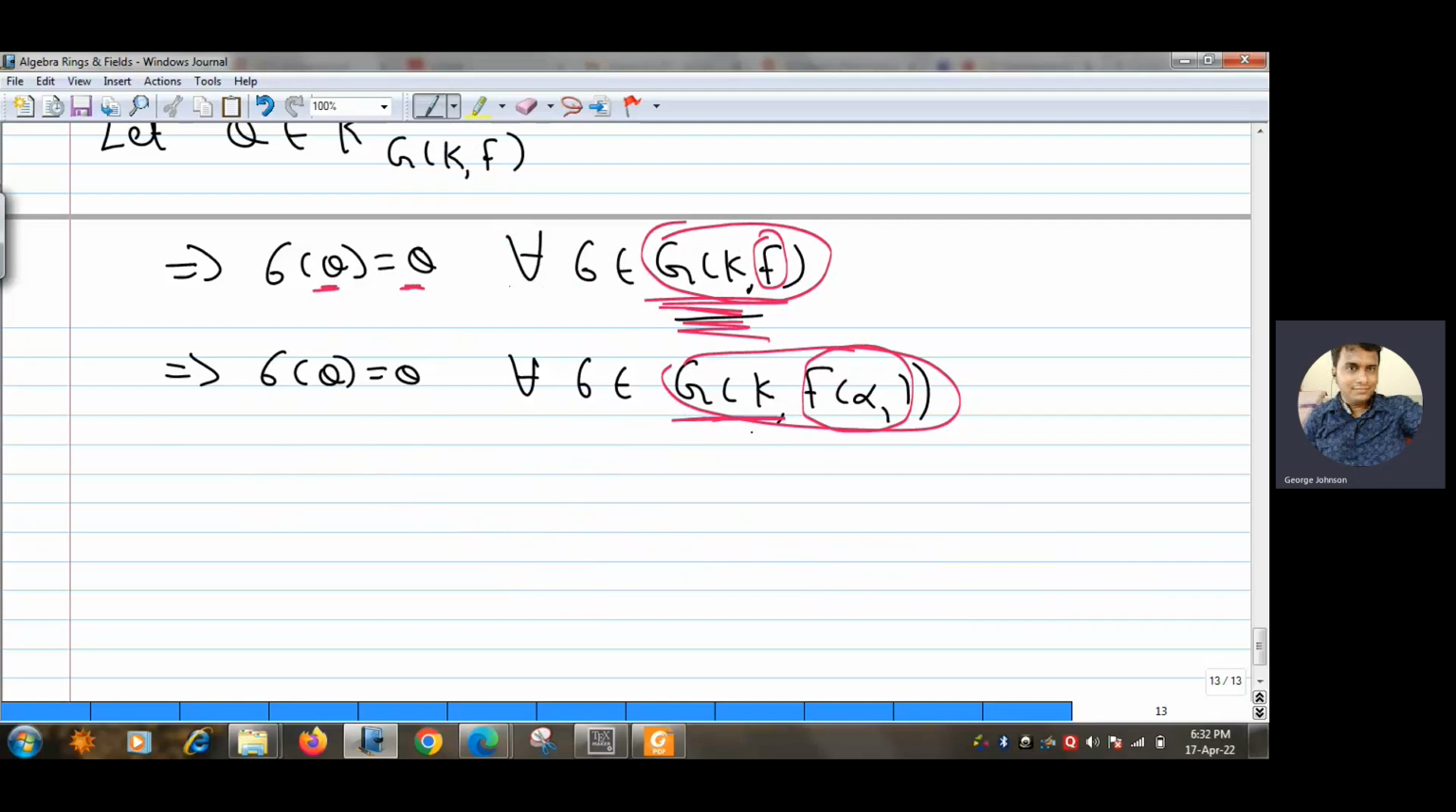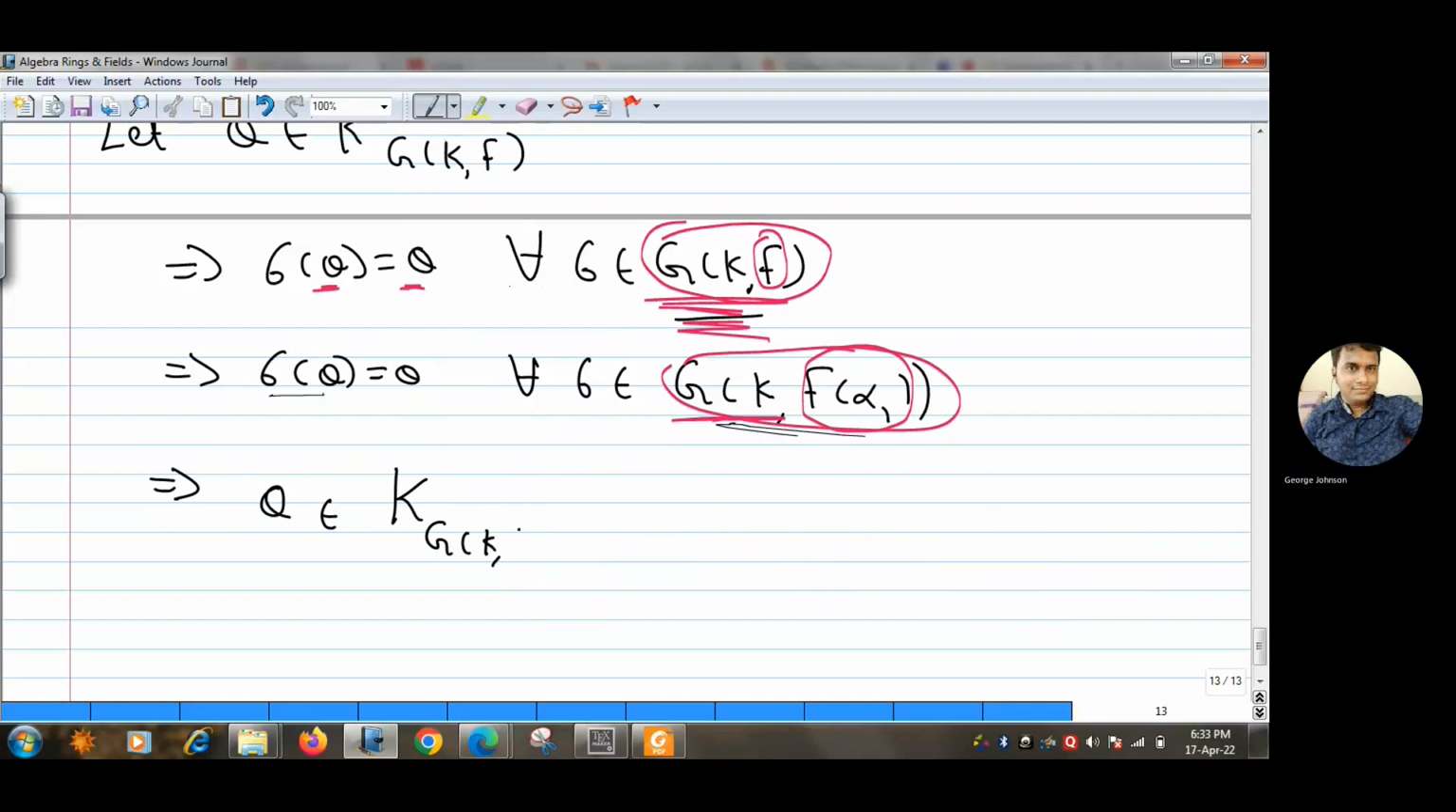So sigma fixes every element of this, so it is fixing this also. That means every element of G(K/F(alpha 1)) is fixing theta. That means theta must belong to the fixed field of G(K/F(alpha 1)). That is, theta belongs to the fixed field of G(K/F(alpha 1)). But I already know that K is a normal extension of F(alpha 1). So using the definition of normal extension, I can say that this is the same as F(alpha 1).